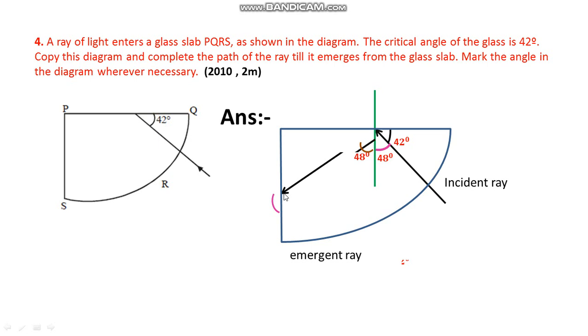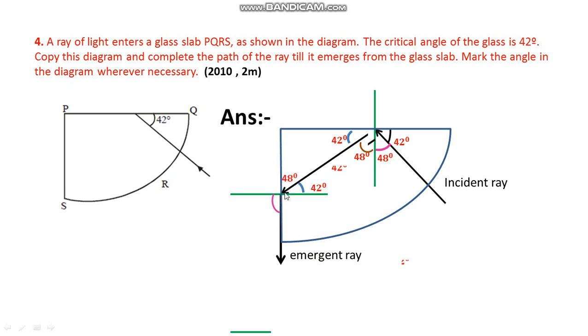So it is incident on the other surface. Here also it is necessary to draw a normal, right? If this is the normal, this angle is 42 degree, so this angle is also 42 degree, alternate angles. So 42 degree, then this is 48 degree definitely.